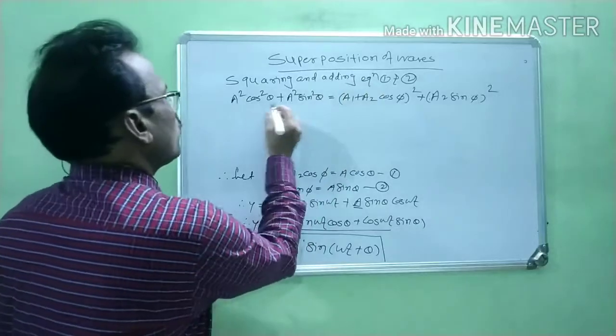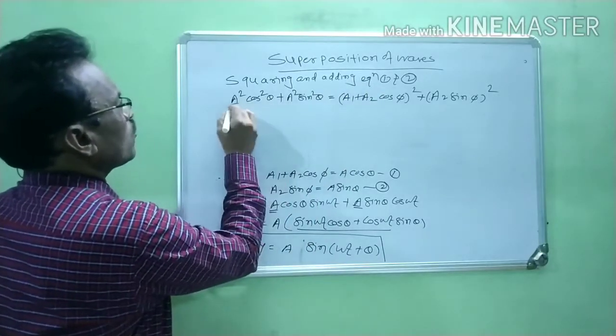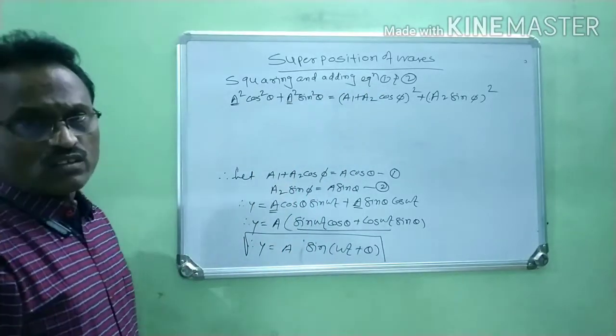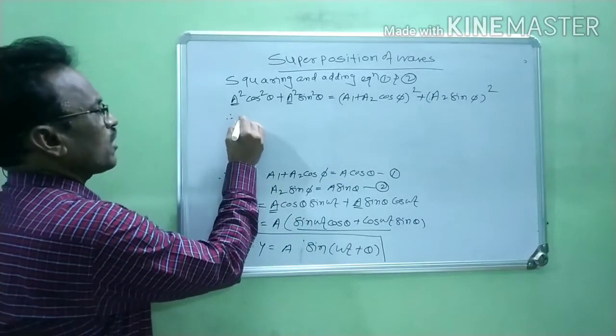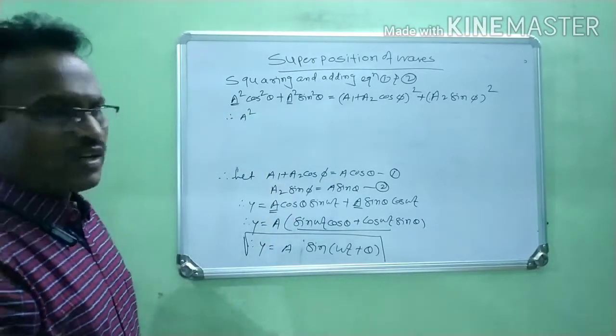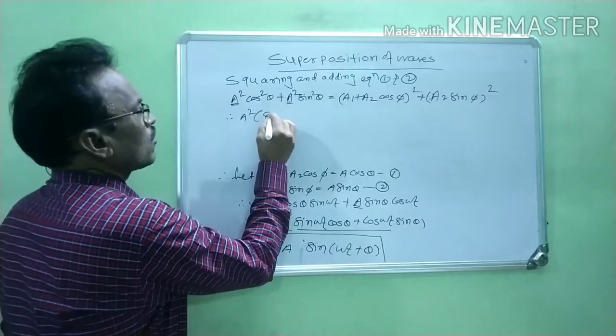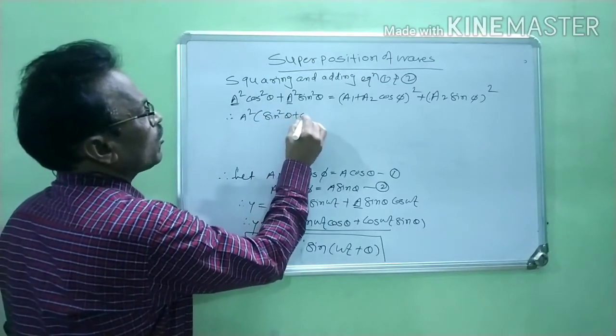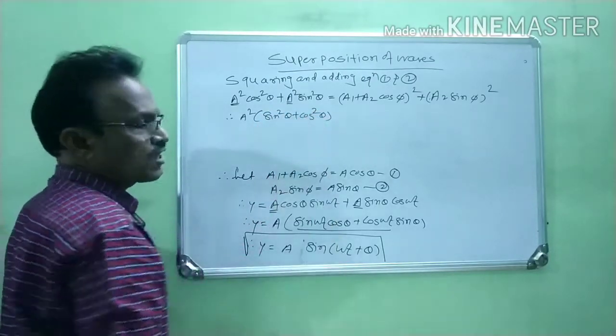Now from the two terms on the left, A squared is a common factor. Take it outside. Therefore we write A squared as a common factor, and the remaining is sin squared theta plus cos squared theta.